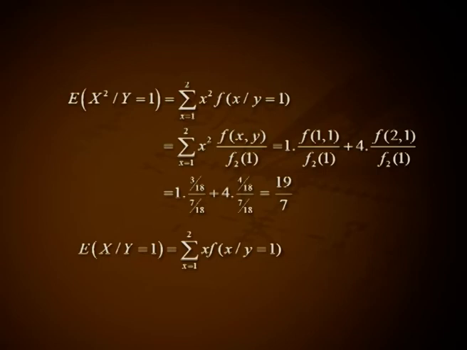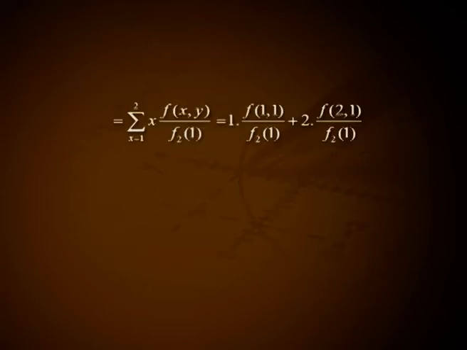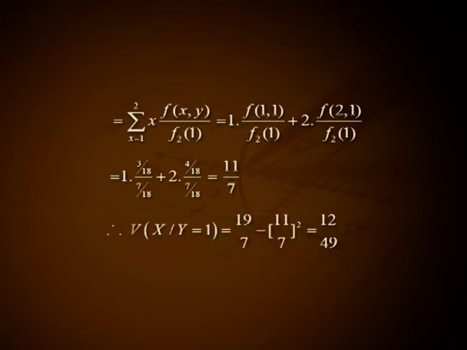Expectation of x given y equal to 1 equal to summation x from 1 to 2 x into f of x given y equal to 1, that is summation x from 1 to 2 x into f of xy divided by f2 of 1, that is 1 into f of 1 1 divided by f2 of 1 plus 2 into f of 2 1 divided by f2 of 1, that is 1 into 3 by 18 divided by 7 by 18 plus 2 into 4 by 18 divided by 7 by 18, that is 11 by 7. Therefore, variance of x given y equal to 1 equal to 19 divided by 7 minus (11 by 7) the whole square, that is 12 divided by 49.